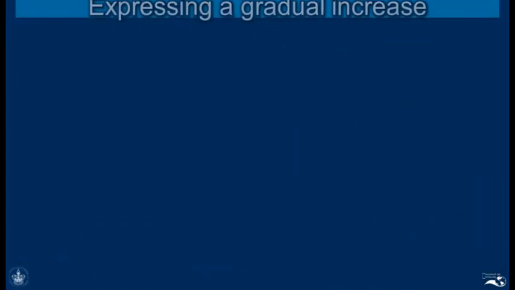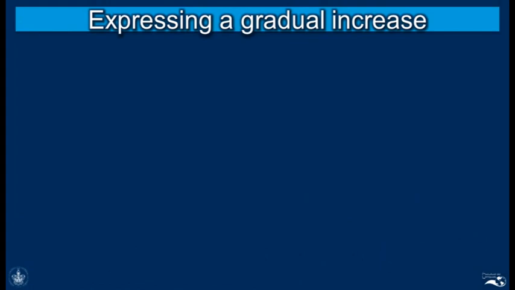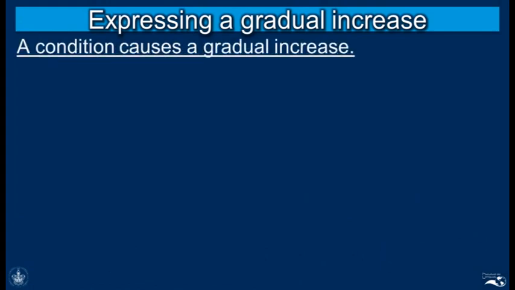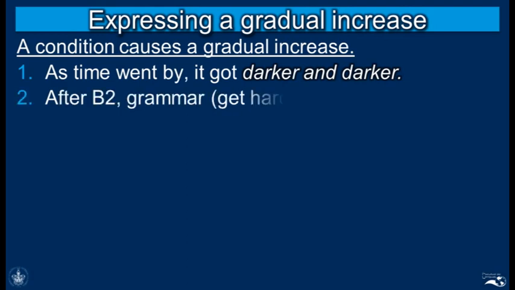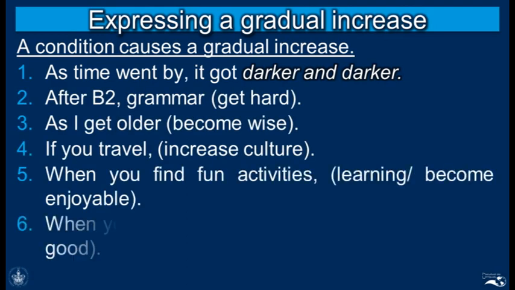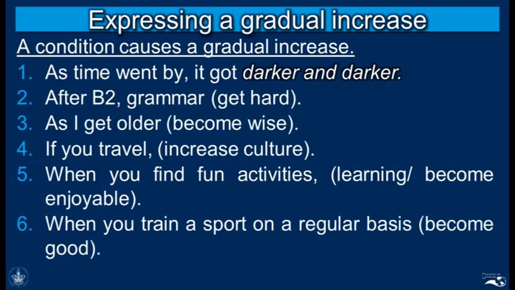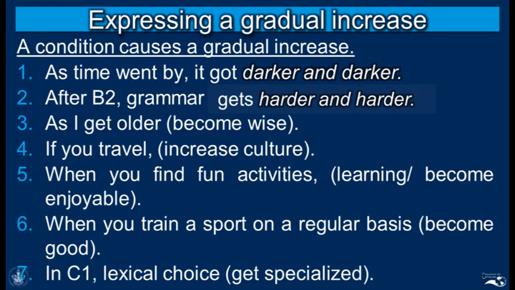We can also use advanced comparatives to express a gradual increase. For example, we can say that a condition is going to cause a gradual increase in something else. And here's one example. As time went by, it got darker and darker. Now let's look at some other things that we can say. Number 2, we can say after B2, grammar gets harder and harder.